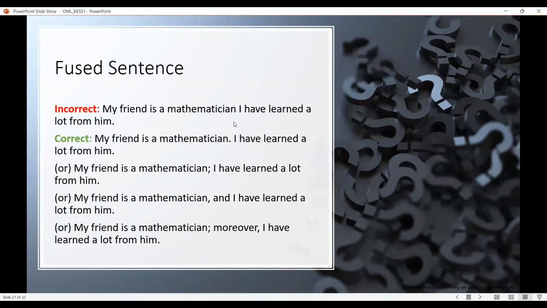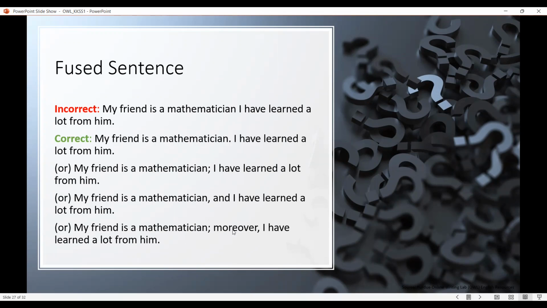Similar to the previous one, to express it in different forms: my friend is a mathematician; I have learned a lot. Here you are putting the emphasis on the first one, so use the semicolon. In a different form, we can also use: my friend is a mathematician, comma, and I have learned a lot from him. So you have used a coordinating conjunction. You can also express it as: my friend is a mathematician; moreover, I have learned a lot from him.